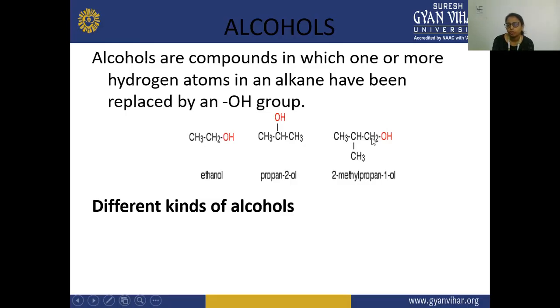But here we are going to count from this side, because on the first carbon atom there is a hydroxyl group present, and this is the substituent. This is the methyl substituent which is attached on the second position. So if the substituent is attached on the second position and the group is present here, we are going to count from this side, from the right side, not from the left side. And from here, this methyl group, the substituent, comes on the second position.